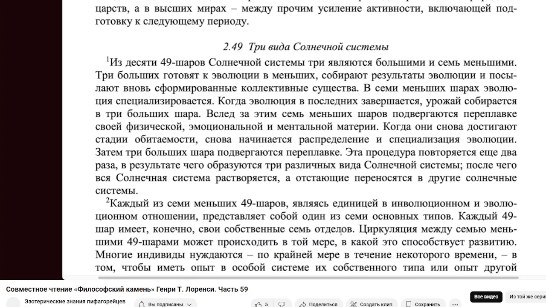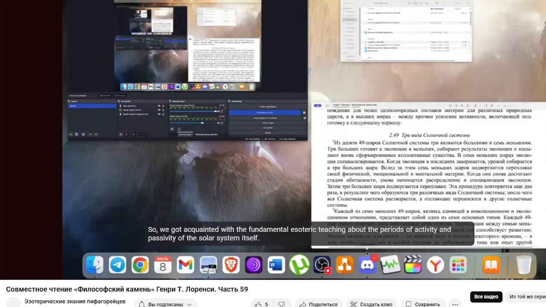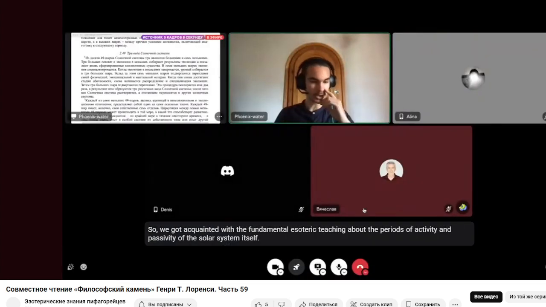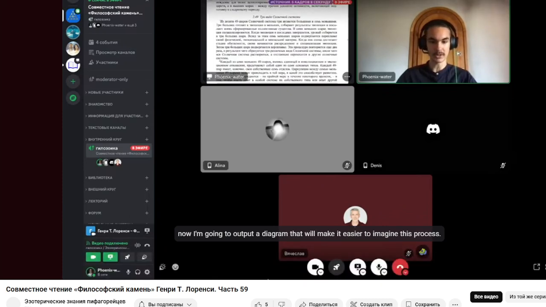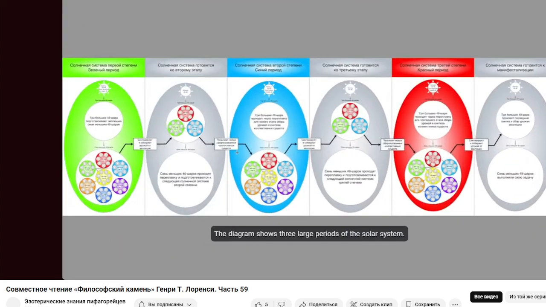So, we got acquainted with the fundamental esoteric teaching about the periods of activity and passivity of the solar system itself. Now I'm going to output a diagram that will make it easier to imagine this process. The diagram shows 3 large periods of the solar system.